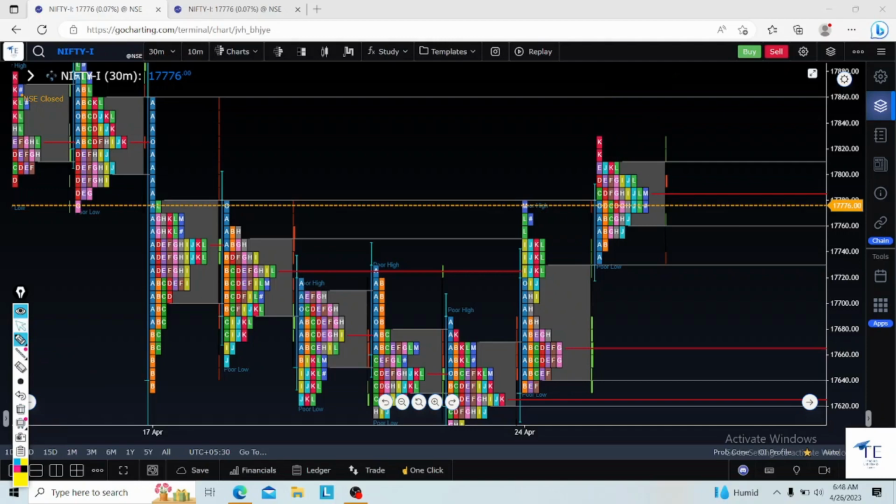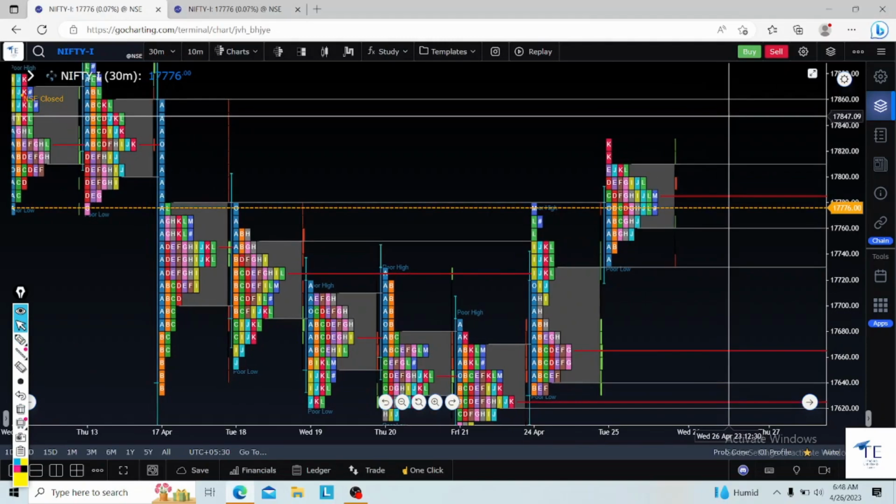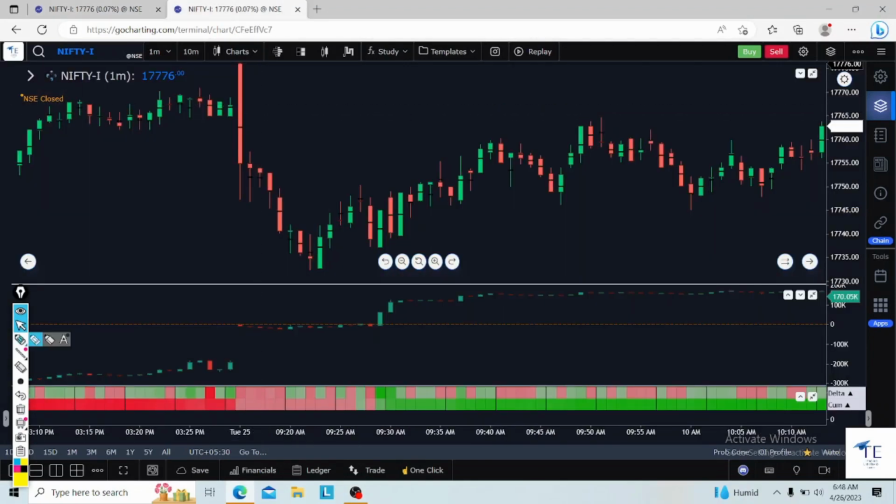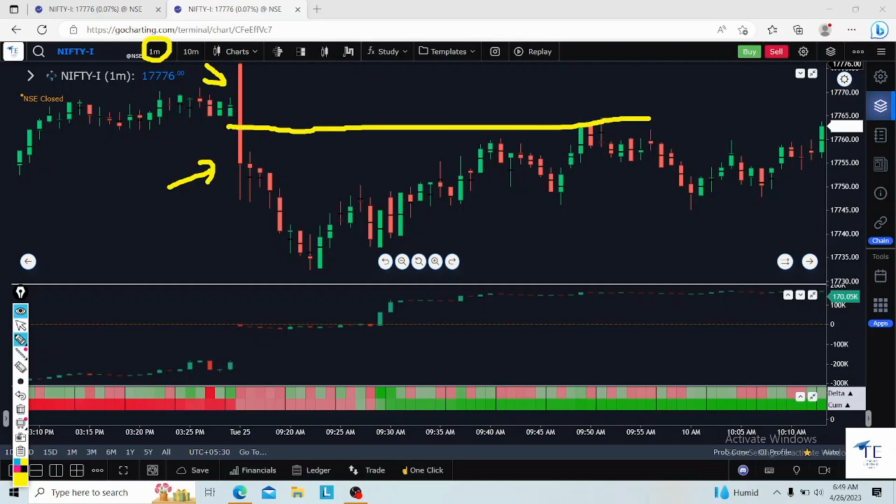So how am I going to trade, how will I confirm whether it is open outside the range and rejection? For that I will use the 1 minute order flow with the candlestick. If the market opens like this, my SL will be above the half back of the first 1 minute candle.